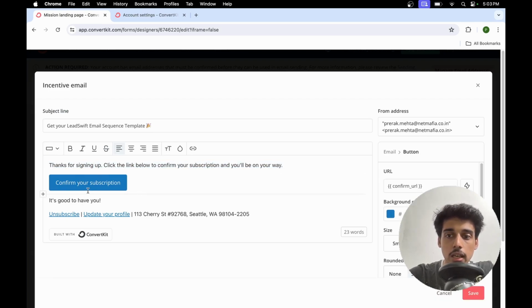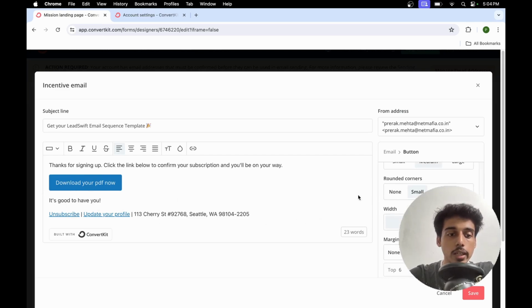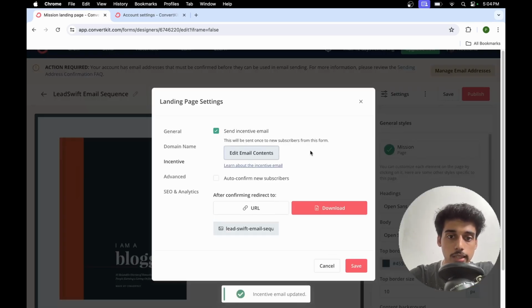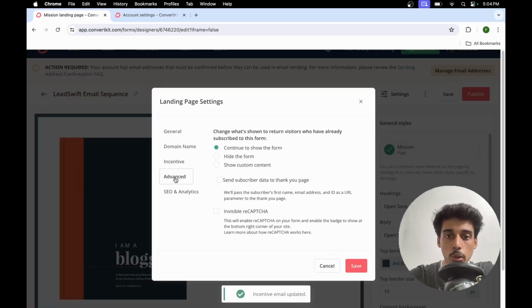आई कैन चेंज द color of this button. I can change the text of the button as well. Something like download your PDF now. Download your PDF now. I can change the color and so on. Fine. ये करने के बाद I can just click on save. Once I click on save, I can just go over to advanced.